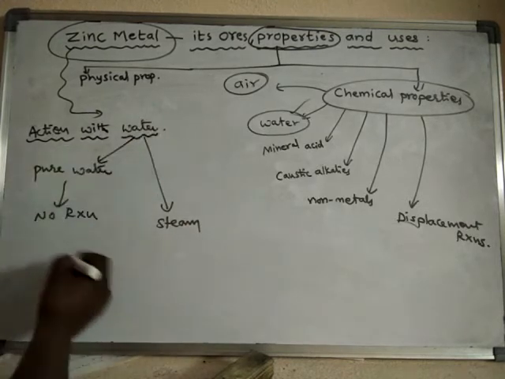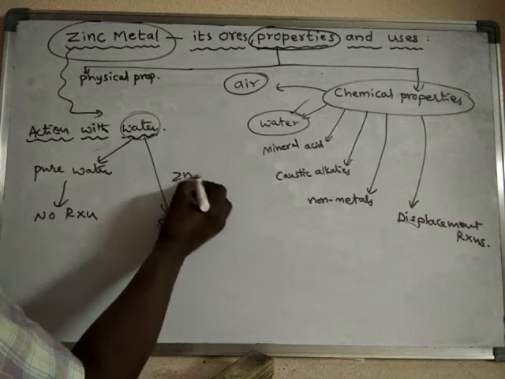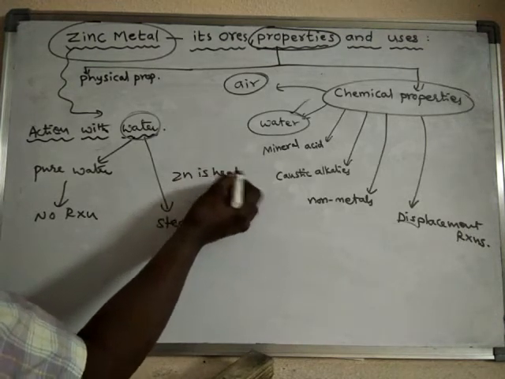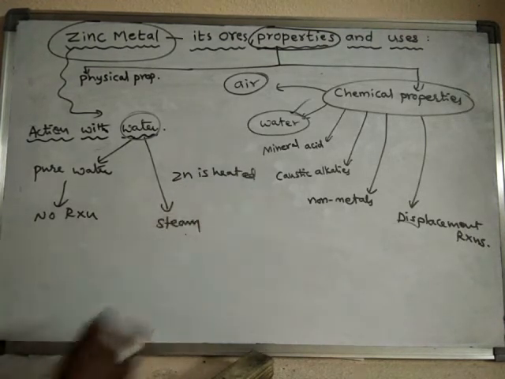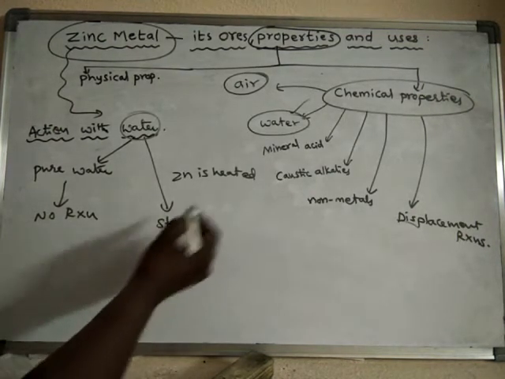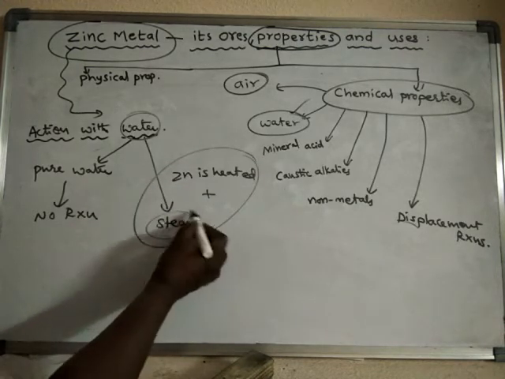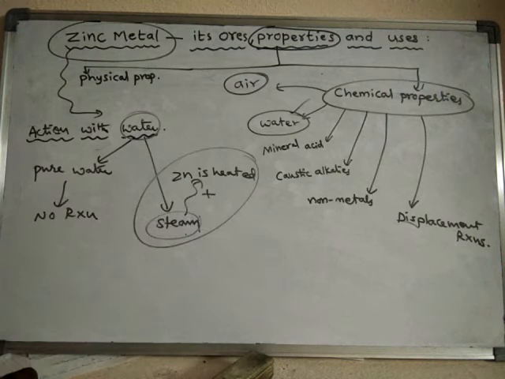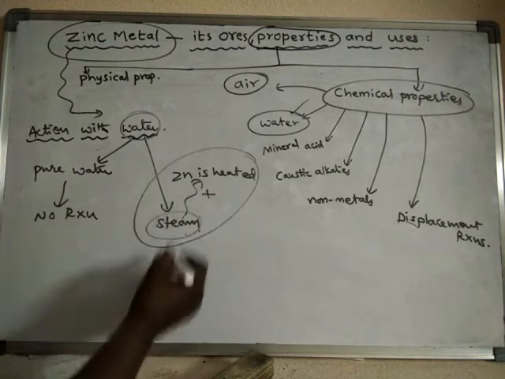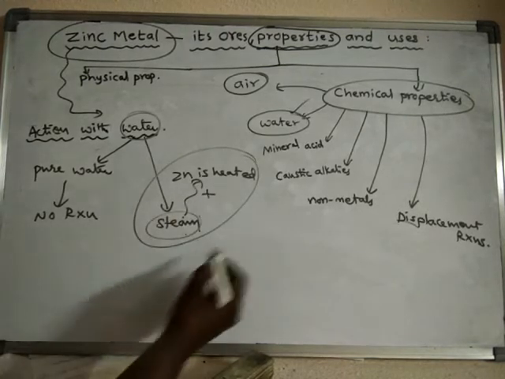So when water is taken in the form of steam and zinc is heated, when steam is passed over the heated zinc, what happens? So this zinc will undergo reaction and it liberates hydrogen gas.